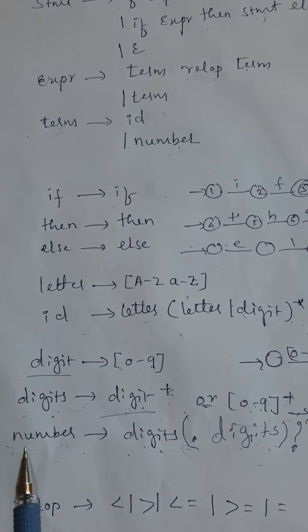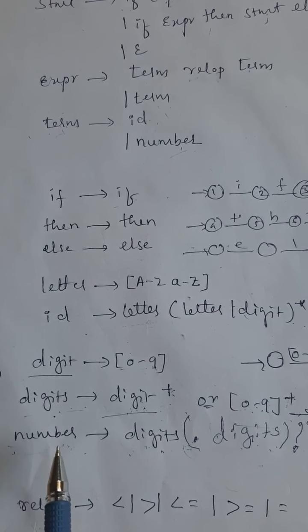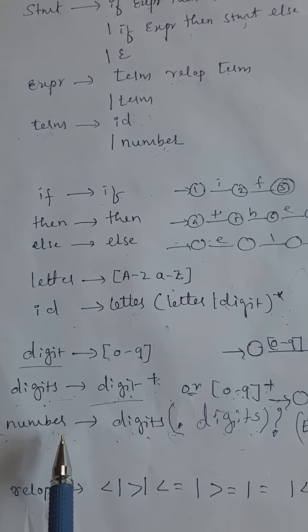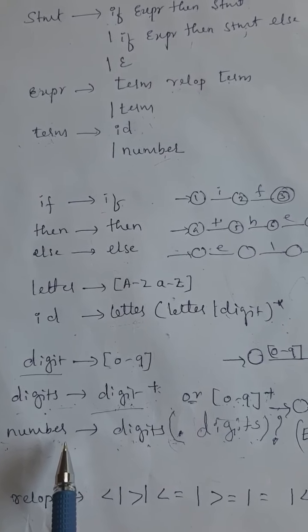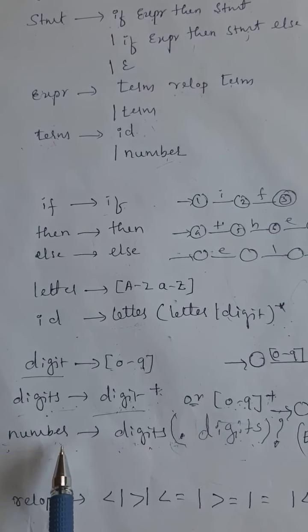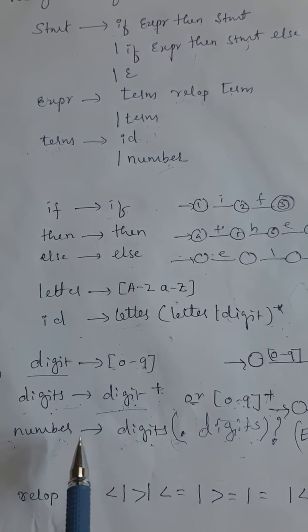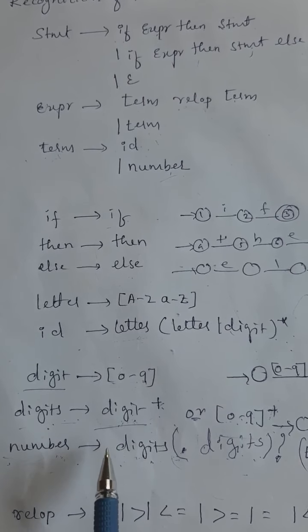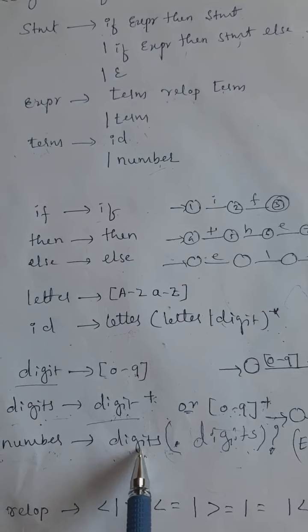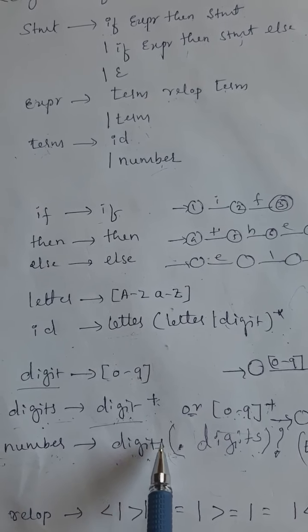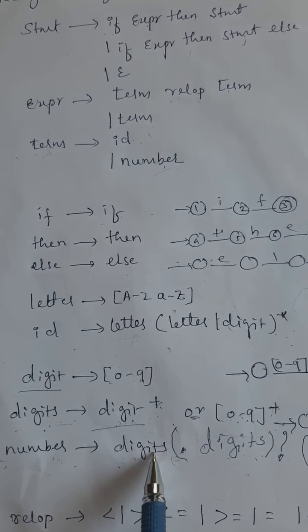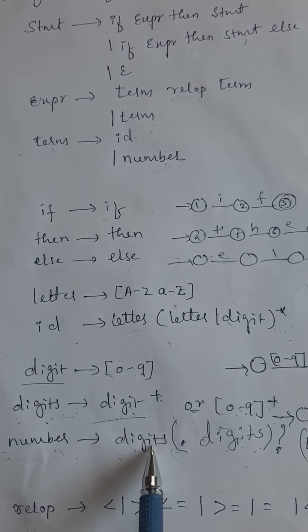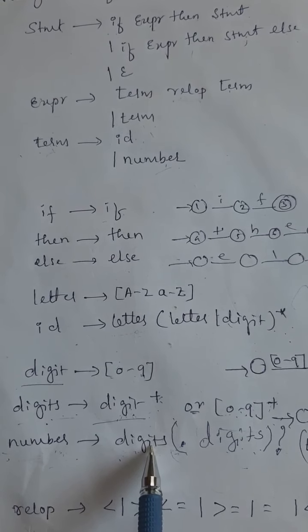So the number is a token which recognizes all types of numbers. It may be an integer number, floating point number, exponent signed number. So here I had written a rule to define this token. The first part of the pattern is digits. This digits gives me integer numbers. It may be a single digit integer number or a more than one digit integer number.